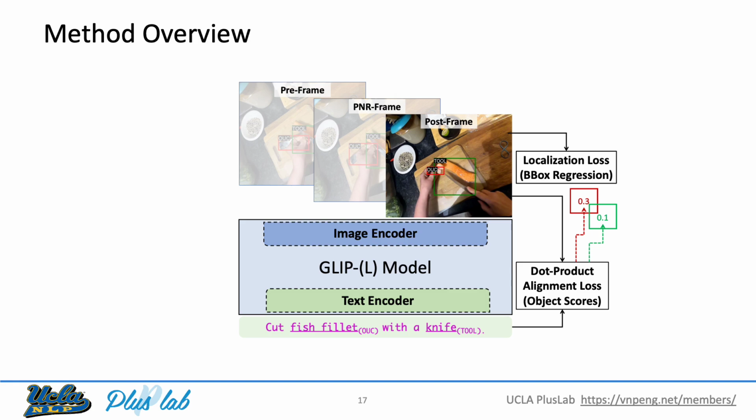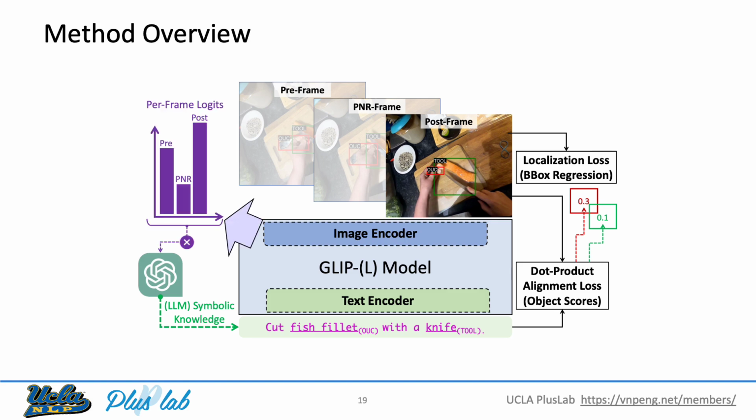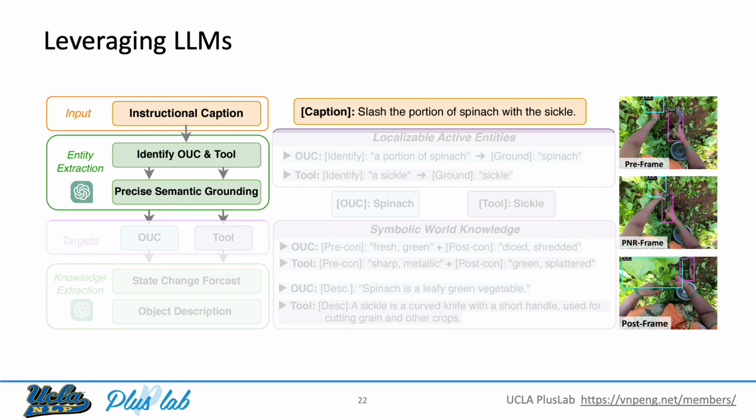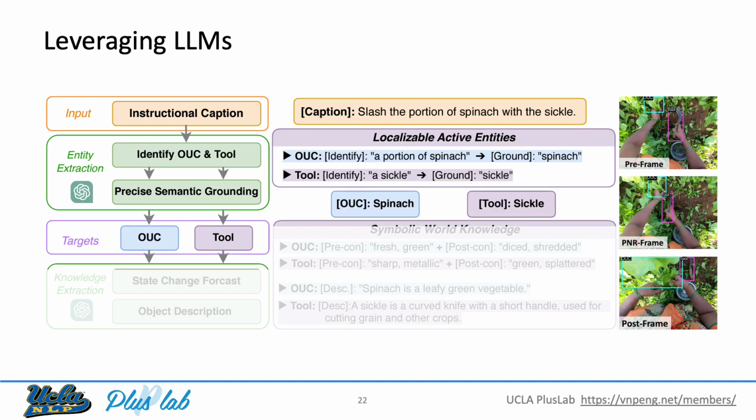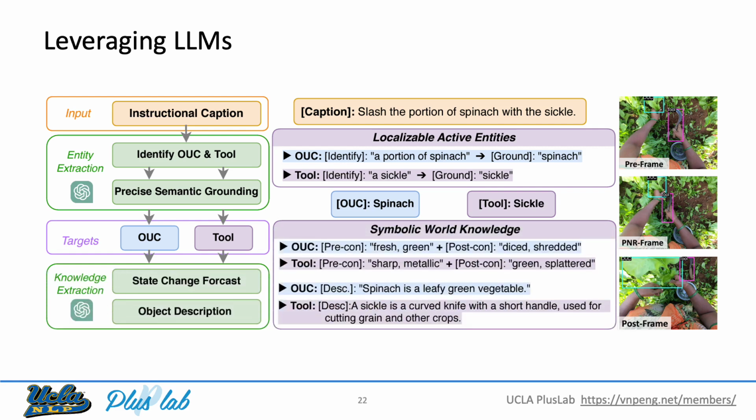Our model is derived from the GLIP Open Vocabulary Object Detection Architecture. We enhance the GLIP model with LLM extracted symbolic knowledge, and further supervise its joint inference with a frame type predictor. Given a textual instruction as input, we first extract the key object that undergoes state change and the potential tool to be used. Then, we leverage LLM's common sense knowledge to generate visually recognizable pre- and post conditions along with object descriptions. Please refer to our paper for more details on this part.